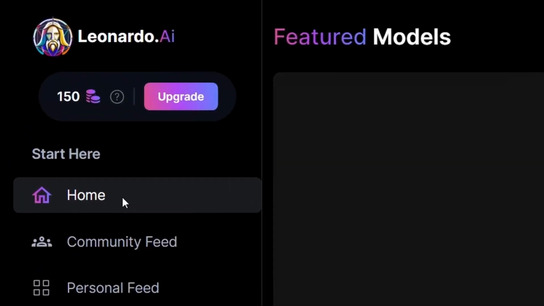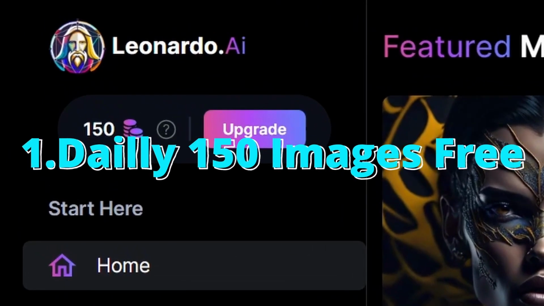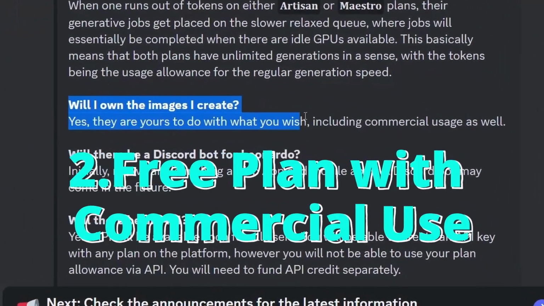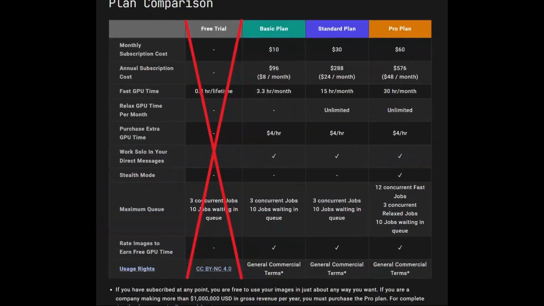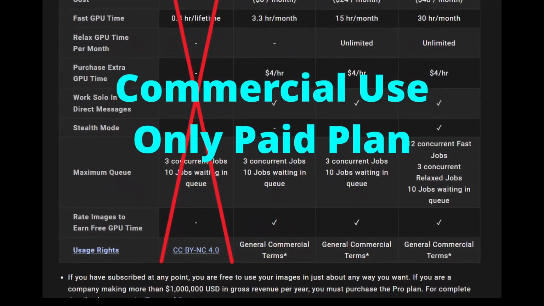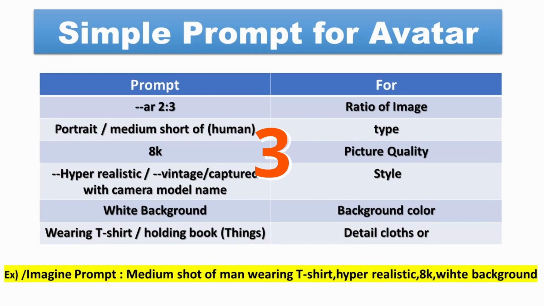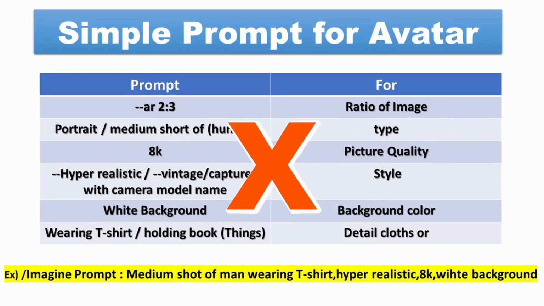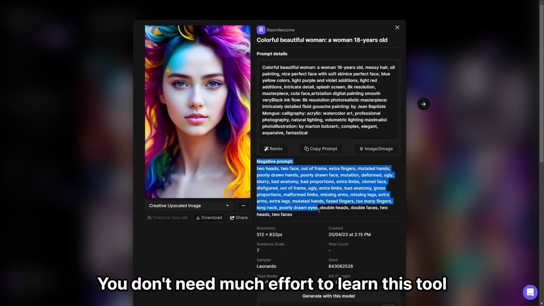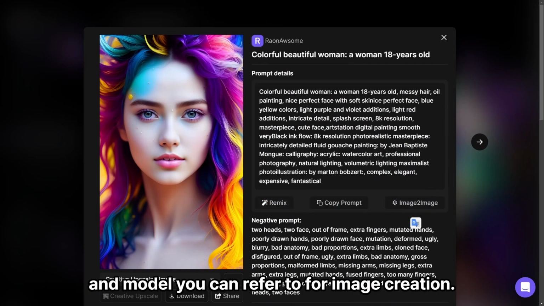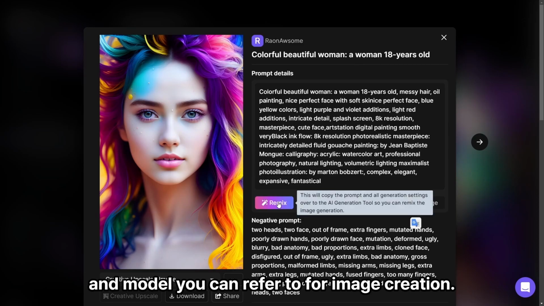1. Daily you can create 150 images for free. 2. Commercial use with the free plan in Leonardo. But in Midjourney, commercial use of created images was only possible in the paid version. 3. No more prompt study is required. In Leonardo, you don't need much effort to learn this tool, and there's a gallery and models you can refer to for image creation.